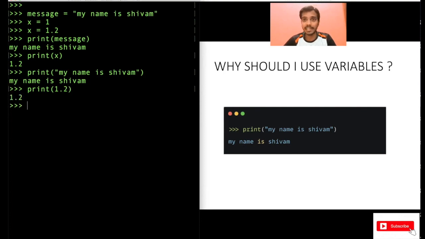Why store that in a variable and print, right? You will of course ask this question in your mind. So let me clear this up: why do we use variables in programming?